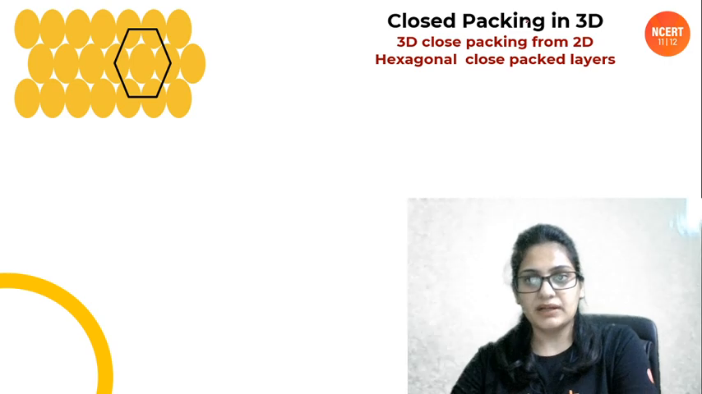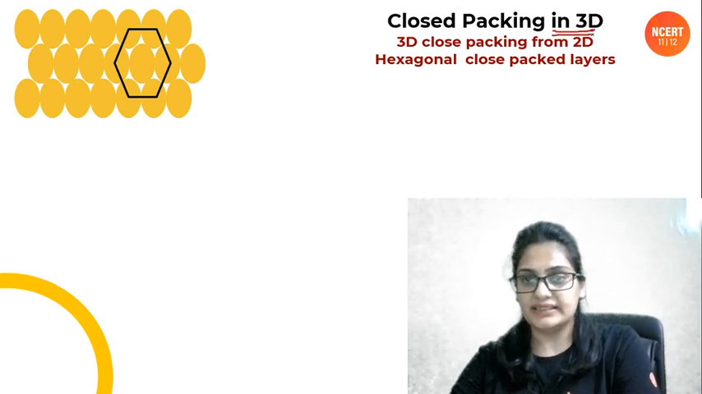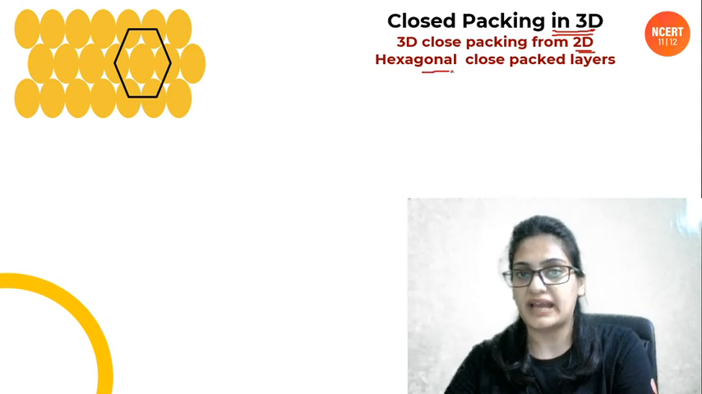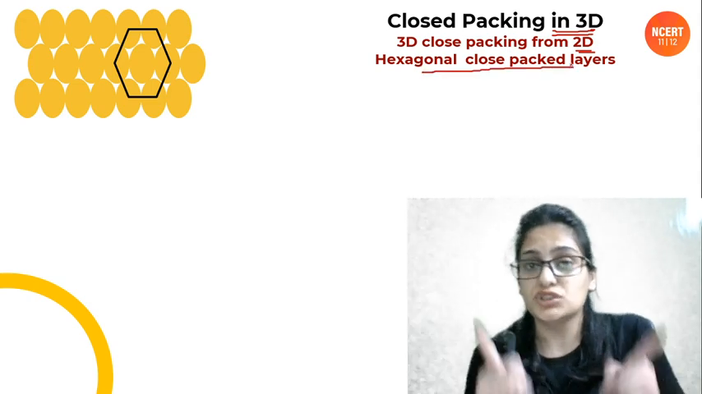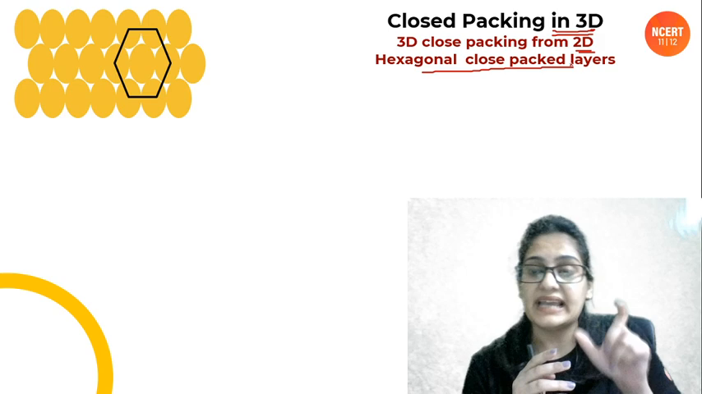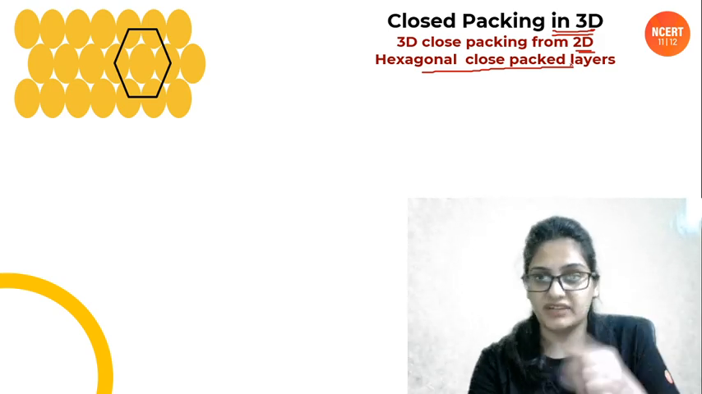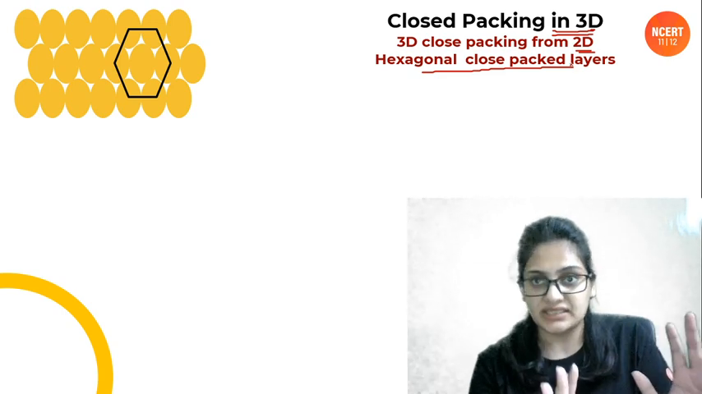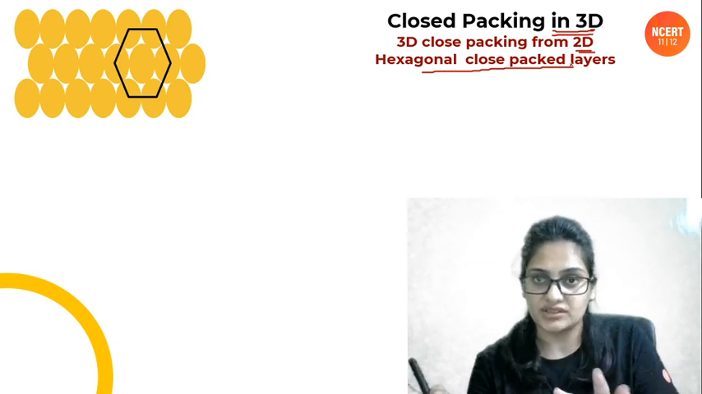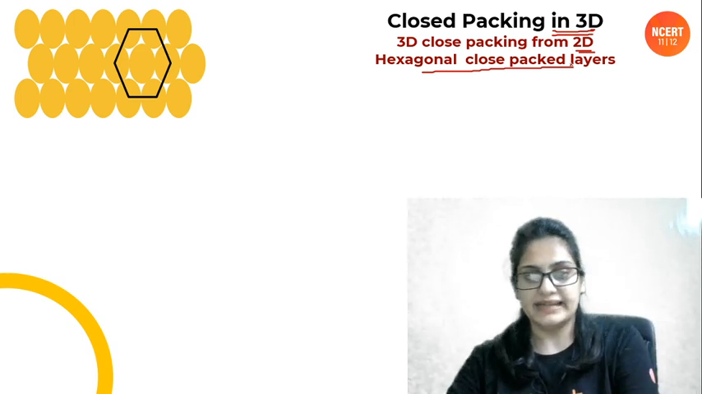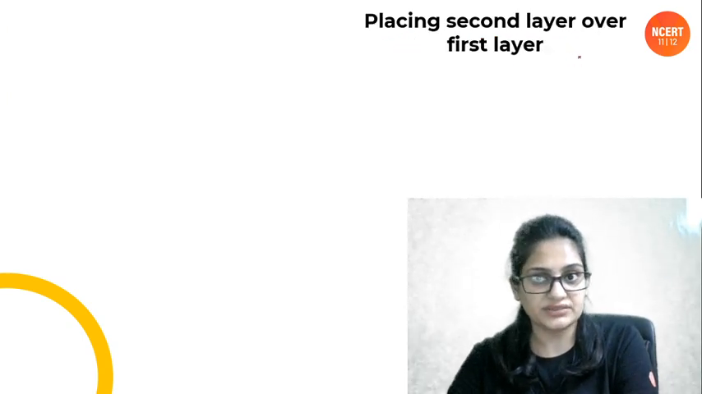Okay, now people, close packing in 3D, and this 3D close packing comes from the 2D hexagonal close pack layer. I told you, for close packing the HCP packing is going to be the base because it has more packing fraction. So this is our first layer for the close pack structures, and there are 2 types of close pack structure that we'll be doing. Okay, let's start them. It's going to be very, very interesting.